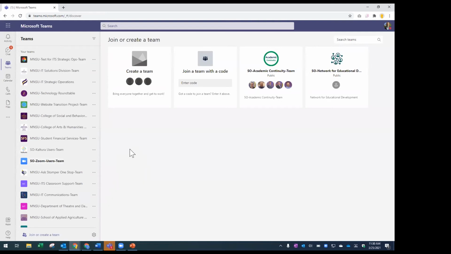Okay, one other thing I want to highlight here, you'll see in my list of teams that one of the teams is bolded. And what that is telling me is that there is an unread message in that team that I haven't read yet. Just while I have that handy, I wanted to point that out. But I want to continue on with creating my team.